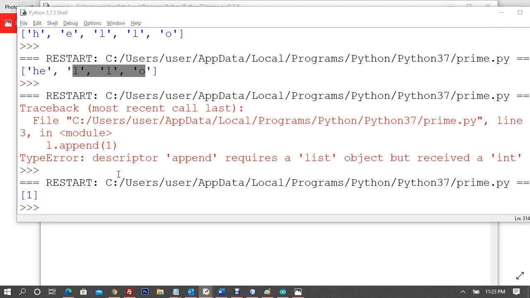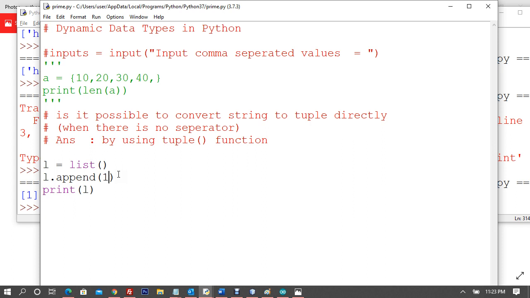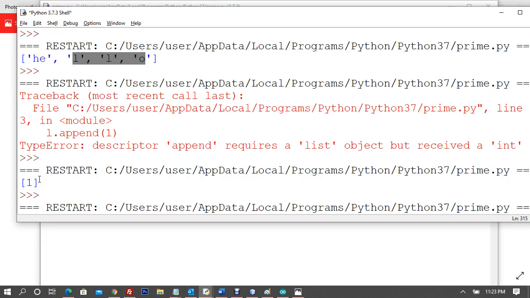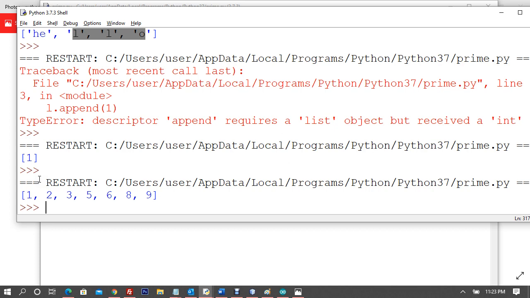Okay, now we are getting 1, so that is not a problem. So now I can say L is equal to 1, 2, 3, 5, 6, 8, 9, and I print, so I get 1, 2, 3, 5.